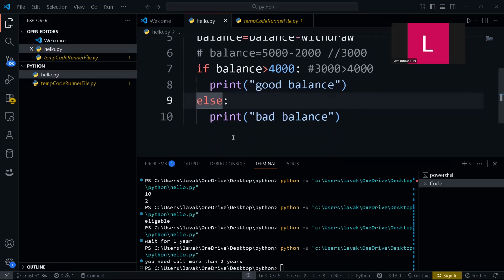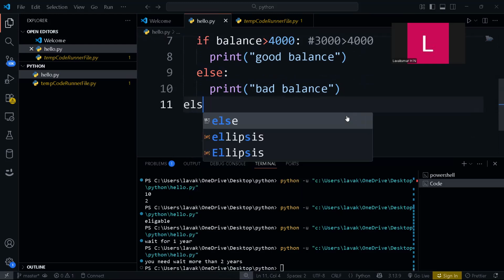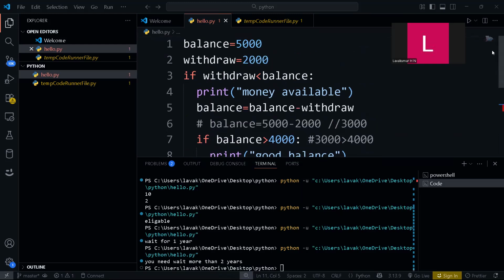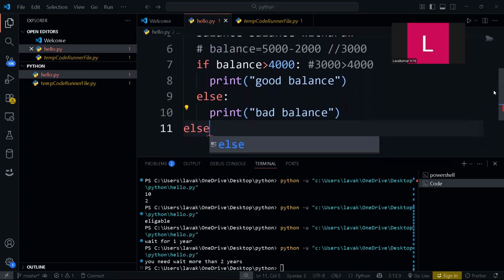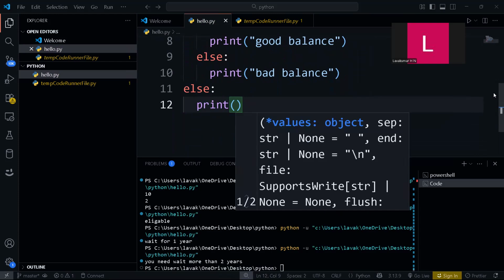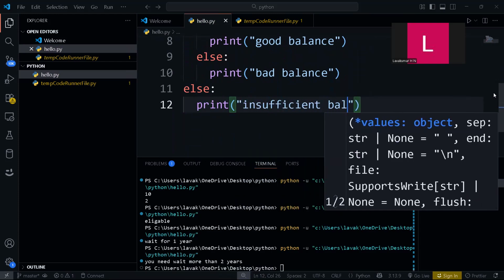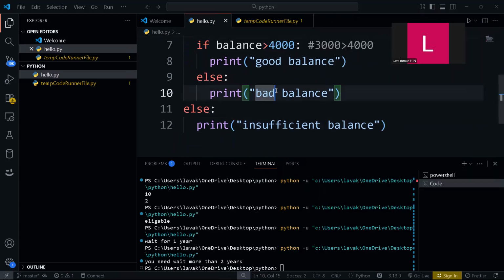And we need to have one more else, because we have an if here. At the beginning of our code we have if withdraw is less than balance, it's okay, but if withdraw is greater than balance, we need to print insufficient balance, right? So this is how nested if else statements work.